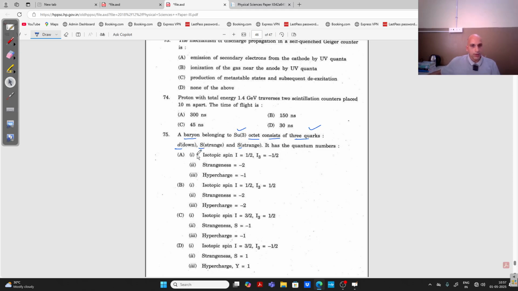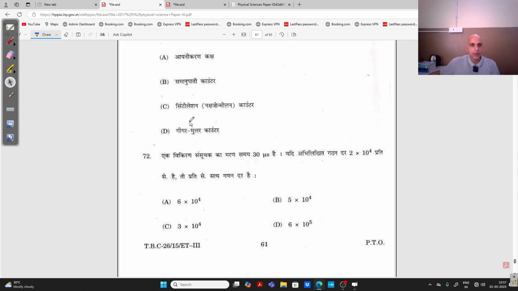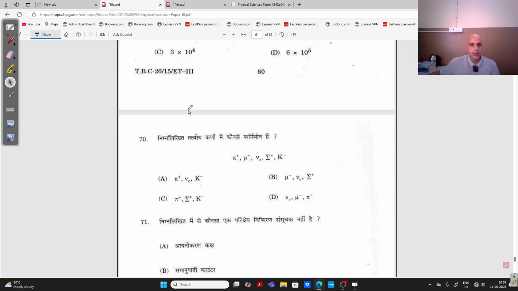Down, strange. So yes, not sigma negative, but it is a xi negative. Down, strange, right? In that question, what was there? Let me check it.